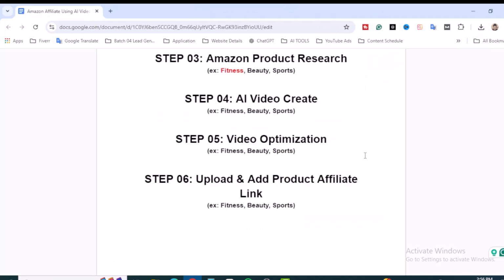All right, so step number 5, video optimization. If you want to edit, you can use different software like Camtasia, CapCut, or Filmora. Upload the video with a proper title, description, hashtags, and also input the product URL, that means the affiliate URL. So how can you find the affiliate URL? You have to create an Amazon affiliate account, and then you can find the product link. For each and every product you will find an affiliate link, and just add it into your video description.